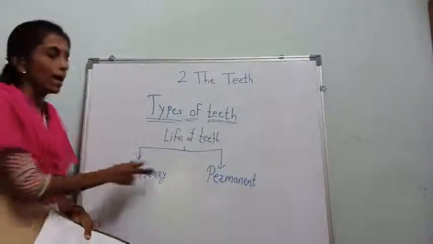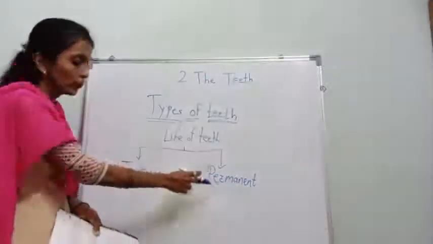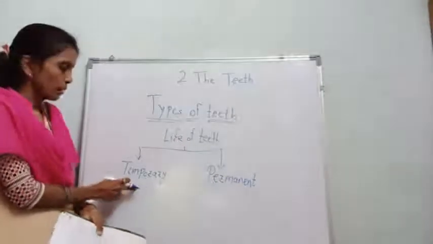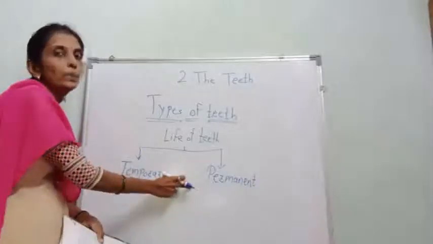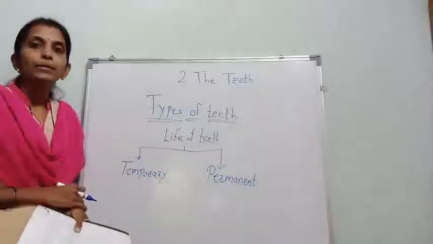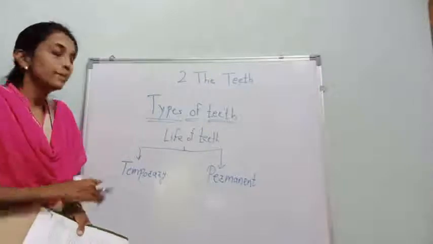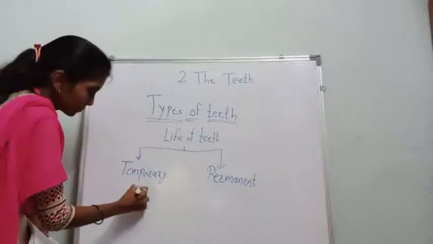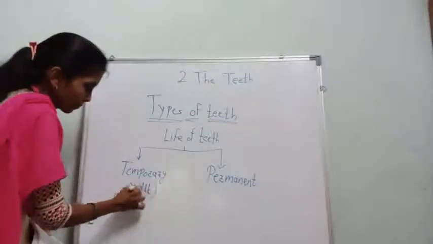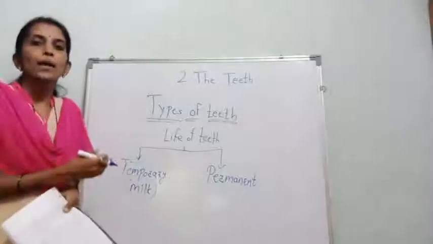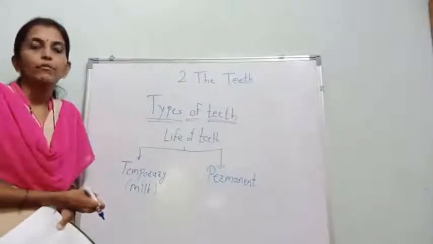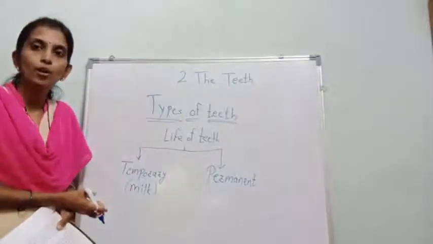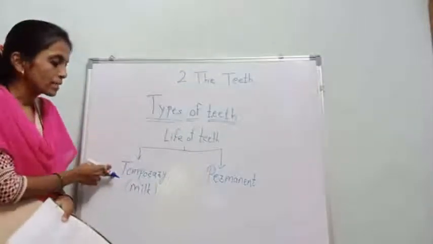Temporary teeth and permanent teeth, okay. On the basis of life of teeth, these are classified into temporary teeth and permanent teeth. Temporary teeth are called milk teeth. Why? Because when you are 6 years old, your teeth start to fall, okay. That is what is called temporary teeth.